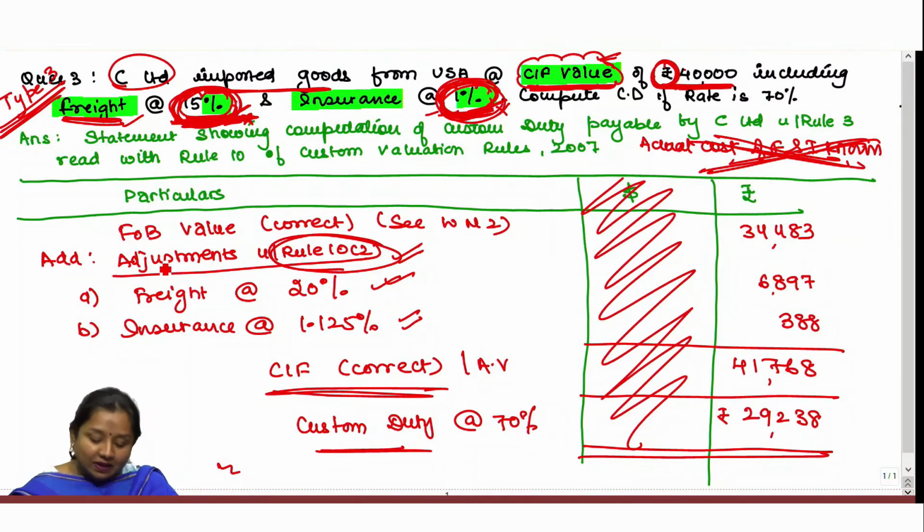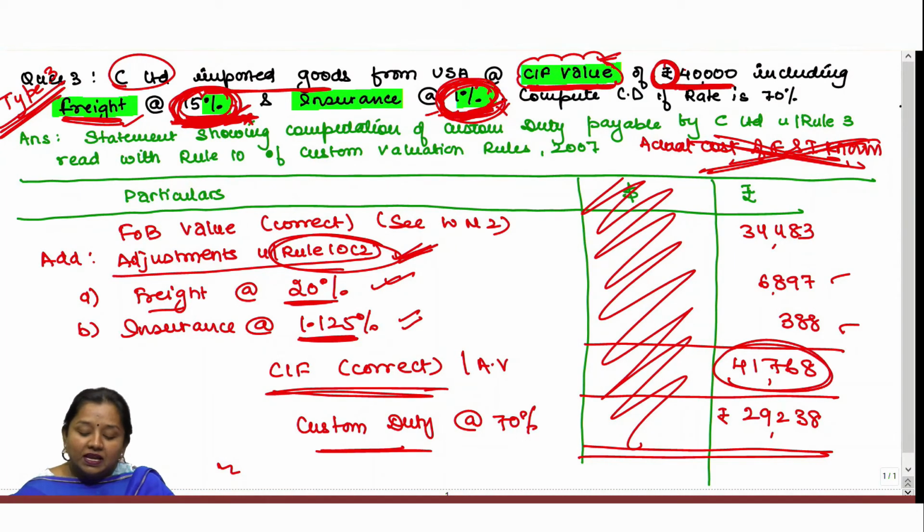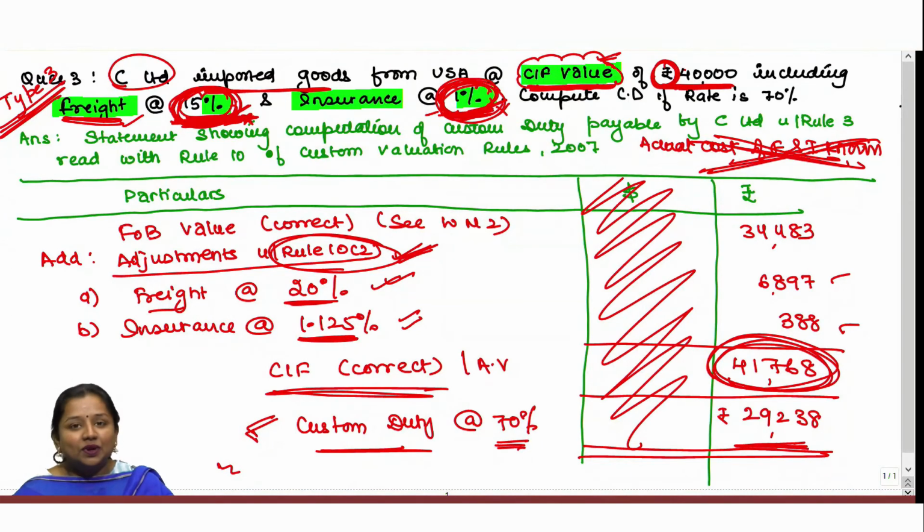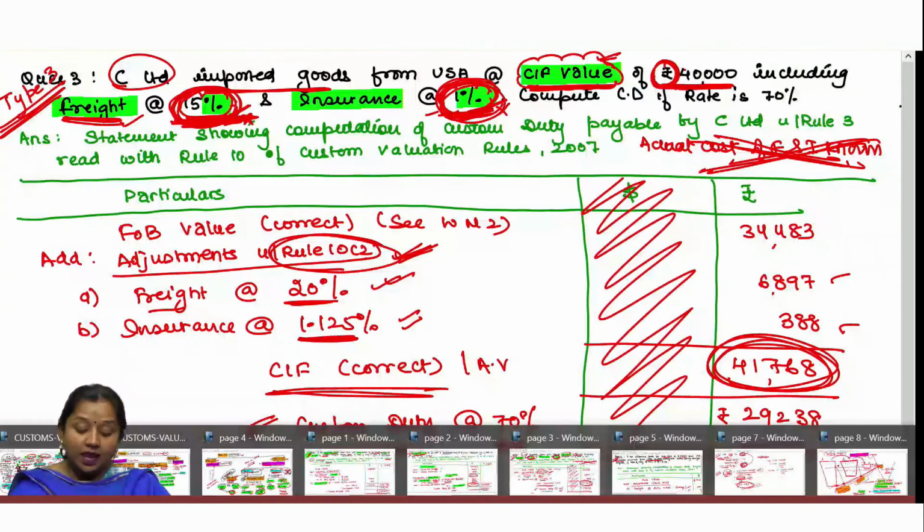Now we have to do the adjustment by adding back the freight and insurance as per Rule 10(2), which is freight at the rate of 20% of FOB, taken as 6897, and insurance at 1.125% of FOB, taken as 388, which amounts to the correct CIF for the assessable value of customs duty, taken as 41,768, upon which customs duty is to be added at the rate of 70%, for 29,238. Okay. So this is the basic type of question which can come from Rule 10(2).